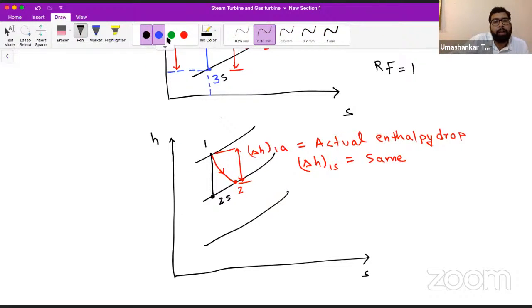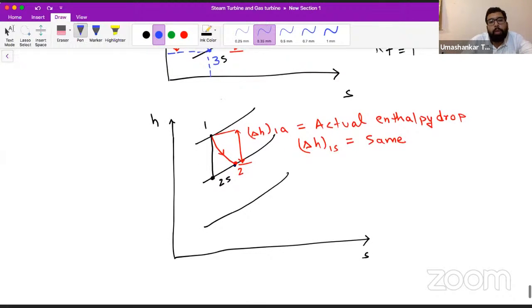But my dear friend, this will change now. Previously, what was happening? From 2s it was going to 3s. So our ΔH1s plus ΔH2s was equal to ΔHTS. But now we are going to this 3 point, let's say isentropically.